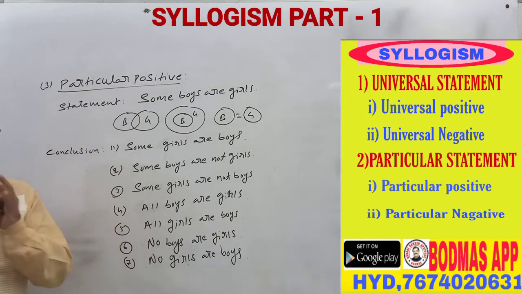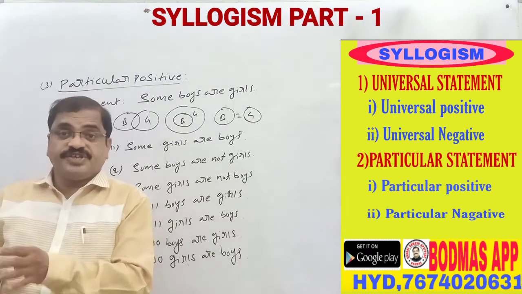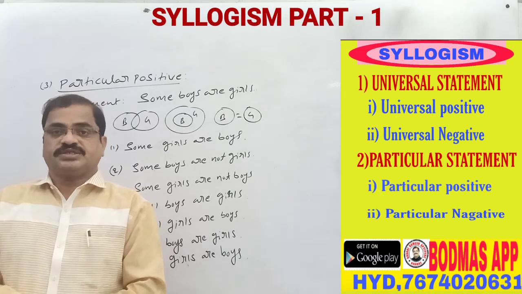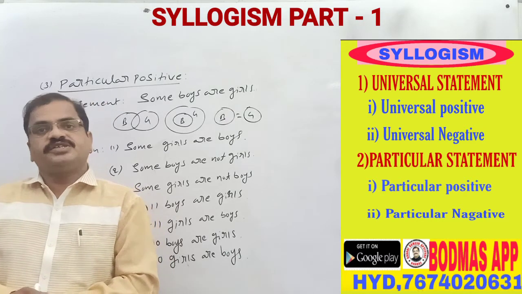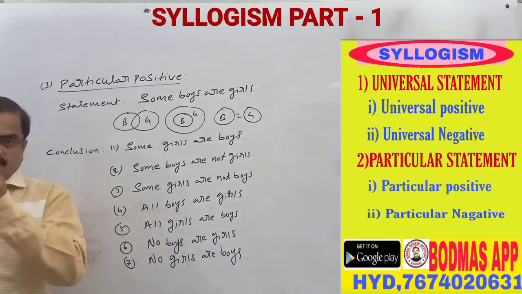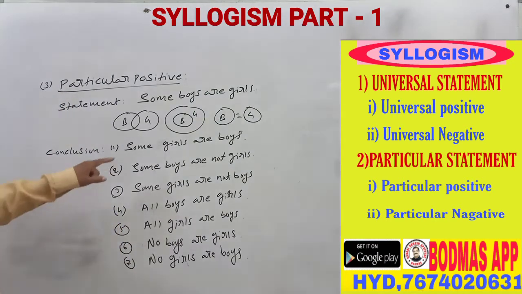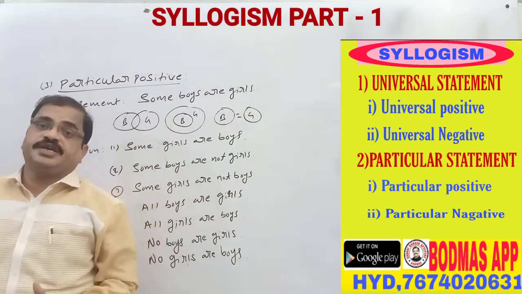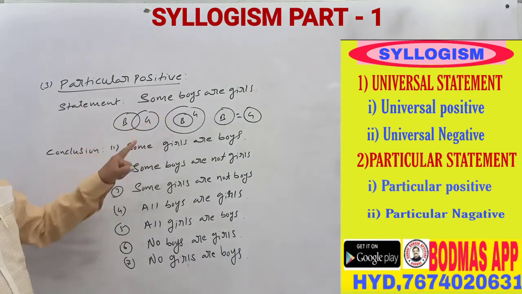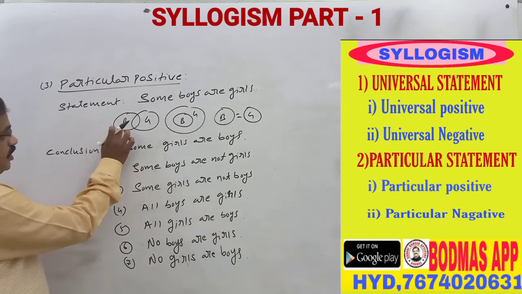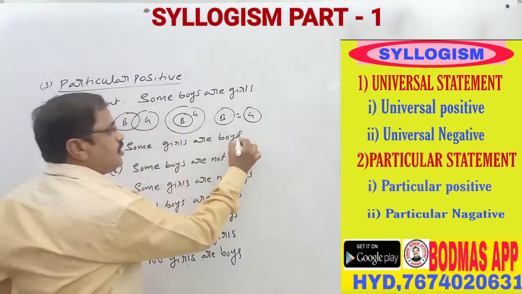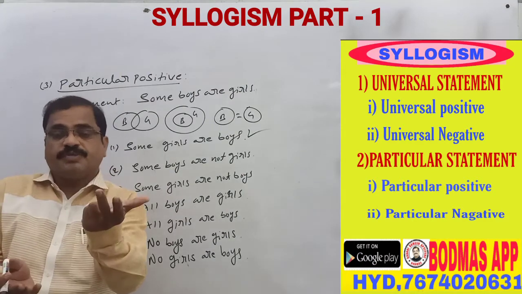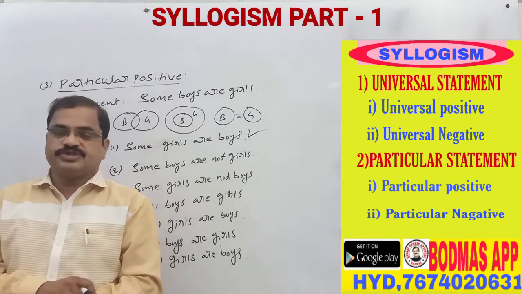If we decide the conclusion from all three angles and it is right, then only that is the right conclusion. Otherwise, it does not follow. First one: some boys are girls. When this statement is given, which conclusion is right? Some boys are girls, some girls are boys. A positive statement always takes a positive conclusion.